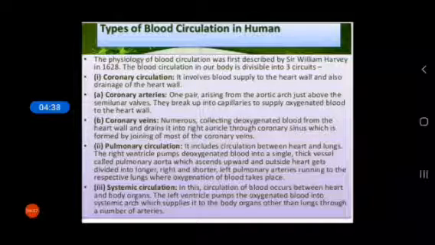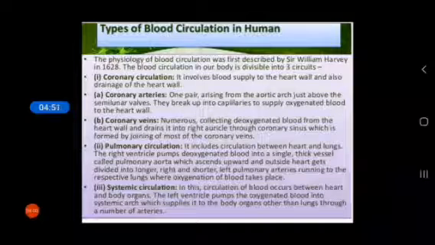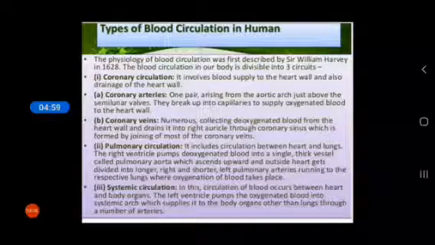The second type of circulation is pulmonary circulation. It is between the heart and lungs. Blood enters the heart, comes to the right auricle, then the right ventricle, and through the pulmonary artery reaches the lungs. This type of circulation is called pulmonary circulation.